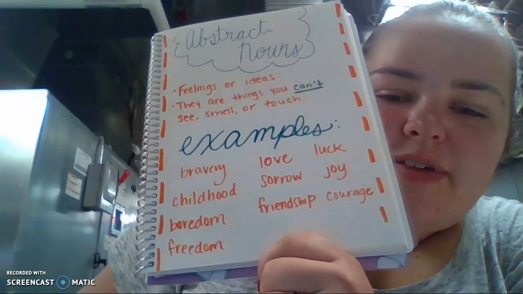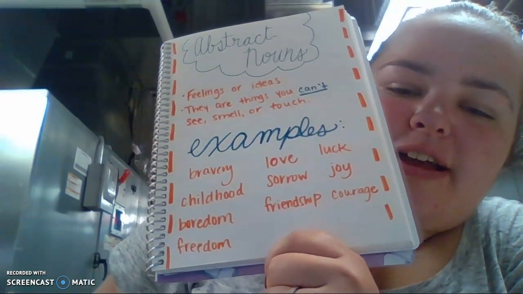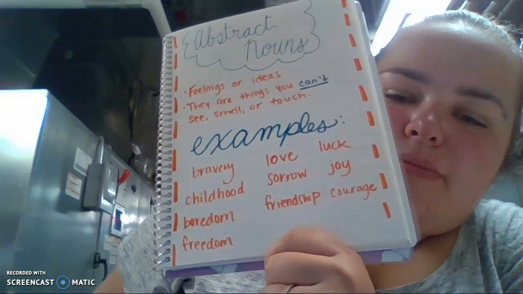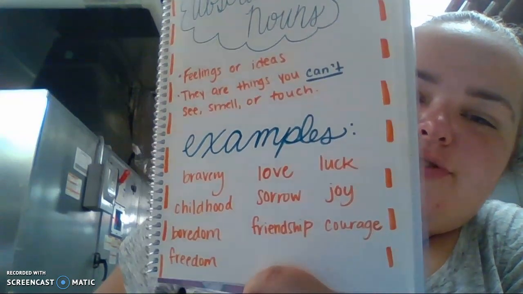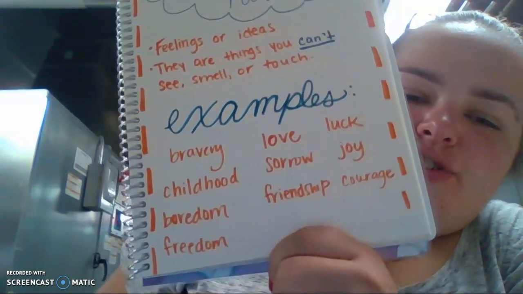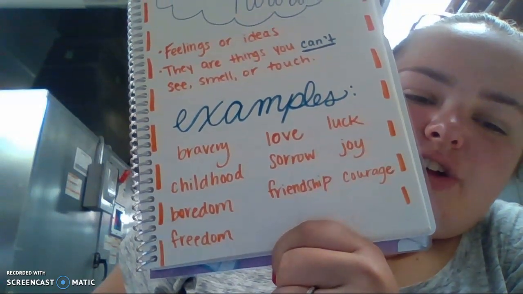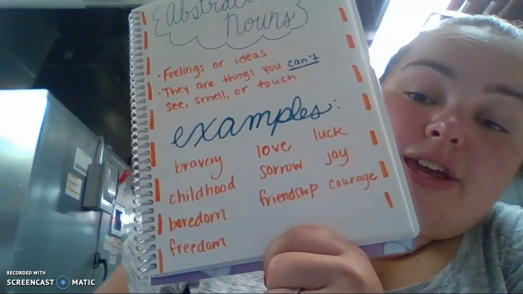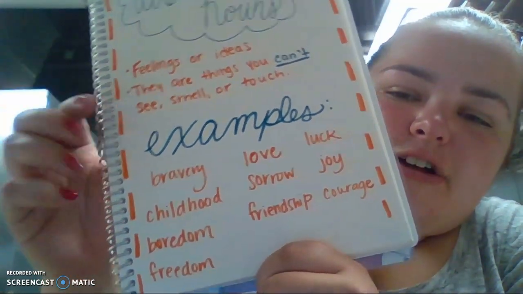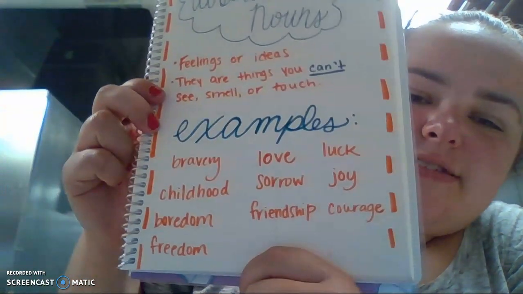I can't touch love. I can't touch friendship. I can't touch luck. I can't touch joy, but they're all still things. So remember, abstract nouns are feelings or ideas that are things you cannot see, smell, or touch. Things like bravery, childhood. Okay, childhood is a thing, but I can't touch childhood. I can't see childhood. I can't smell it or hear it. All right, very good, guys. Abstract nouns.